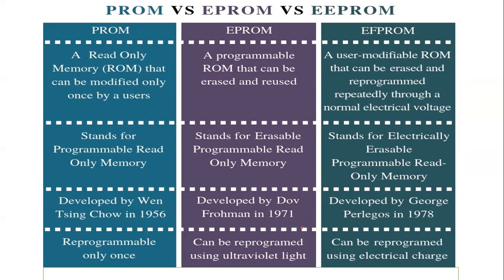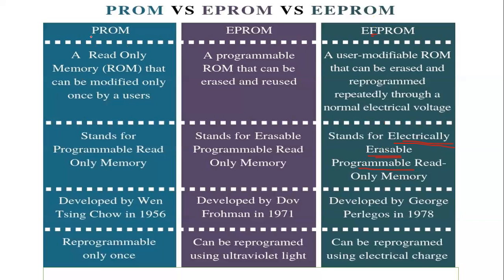Now, let's also look at the difference between PROM, EPROM and EEPROM. Let's see what exactly they stand for. PROM stands for programmable read-only memory, EPROM stands for erasable programmable read-only memory, and EEPROM stands for electrically erasable programmable read-only memory.